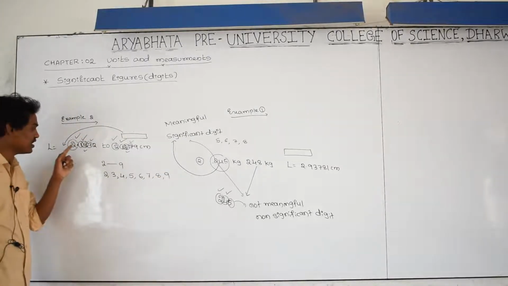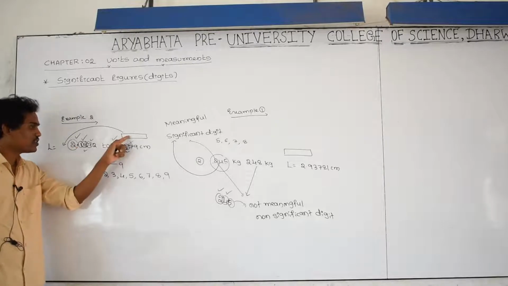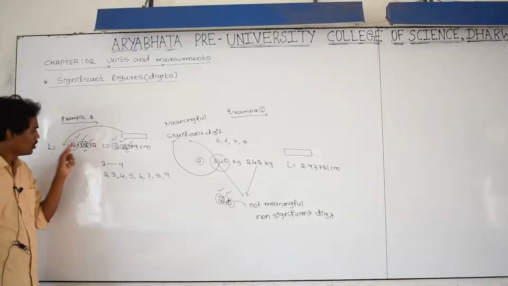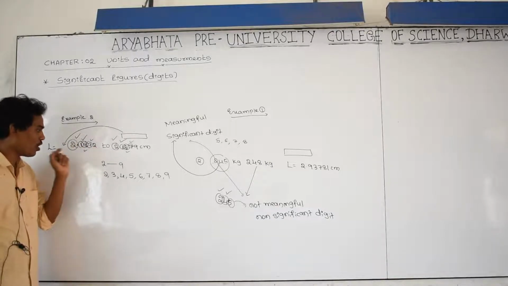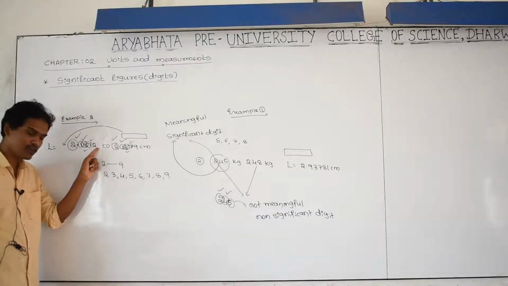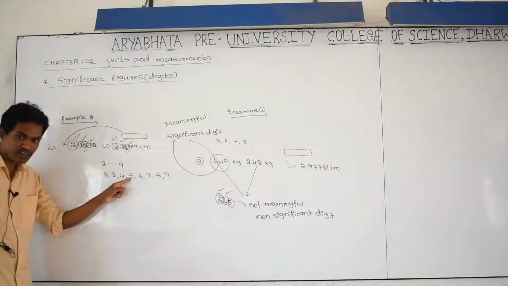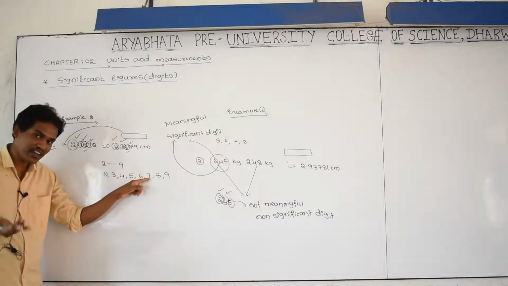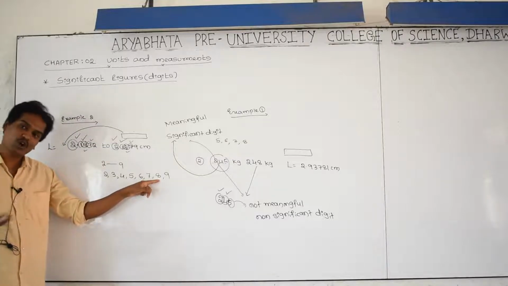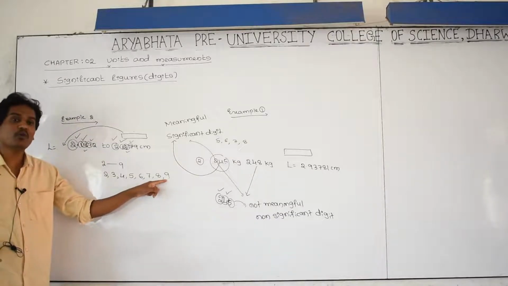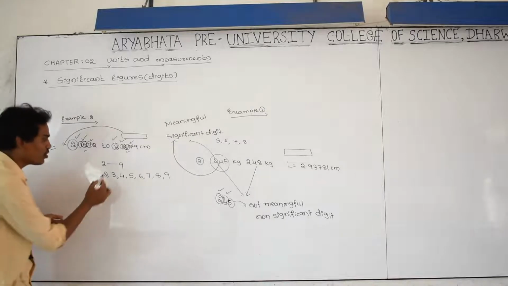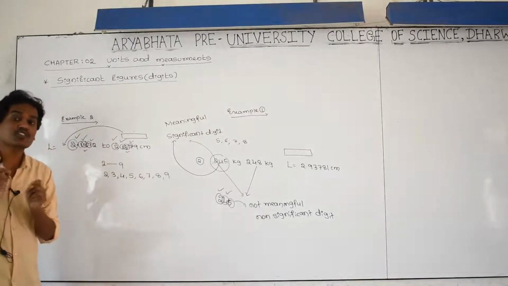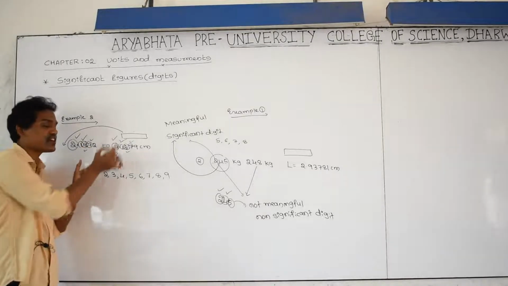It means the length of the subject may be 2.1872 or 2.1873 or 2.1874 or 2.1875 or 2.1876 or 2.1877 or 2.1878 or 2.1879. Therefore, I am not sure about that last digit of the measurement.